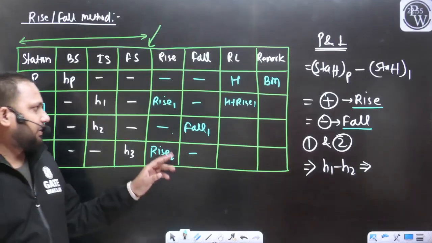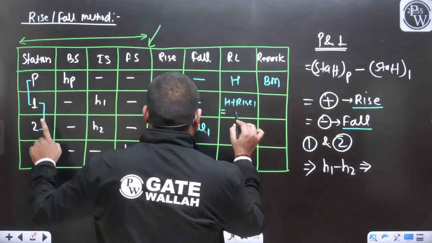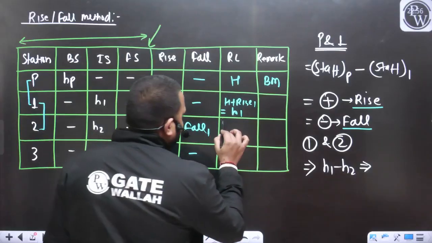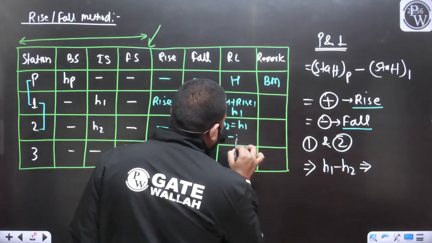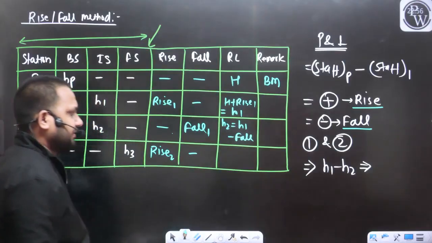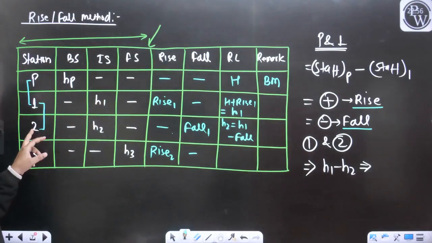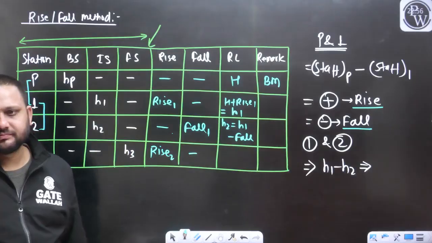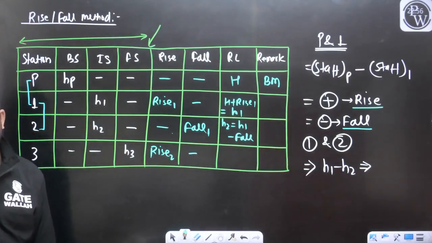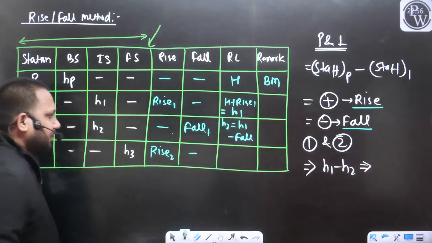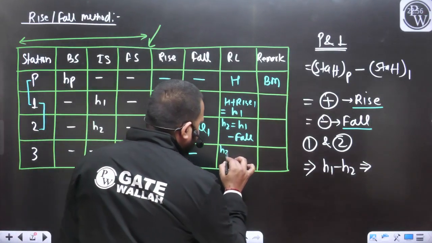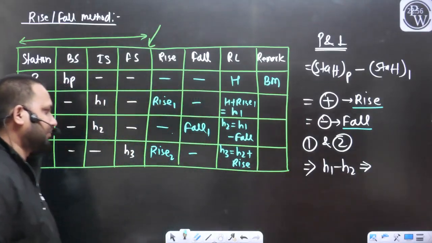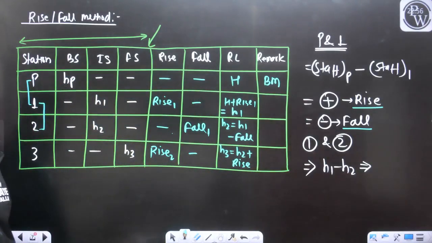So this is going to be the RL of the point 1, H1. Can I say the H2 will be equal to nothing but H1 minus fall? Let's see. The RL of the point 2 will be equal to the previous RL minus fall. Yes or no? Previous RL minus fall. Now again I can say this H3 will be equal to H2 plus rise. Yes or no? It's very easy.